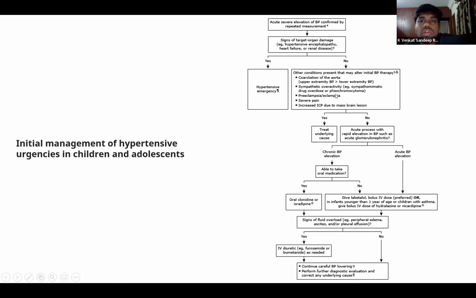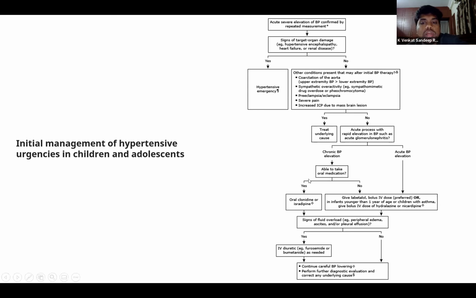So we evaluate for the cause of hypertensive urgency. We look at all the conditions which you have seen before, and if there is any underlying cause, we treat the underlying cause. Treating that underlying cause can decrease the blood pressures. But if the blood pressures are very high, we determine if it is a chronic elevation or an acute elevation of blood pressure. In chronic elevation, the body is already acclimatized to these high blood pressures, and since there are no